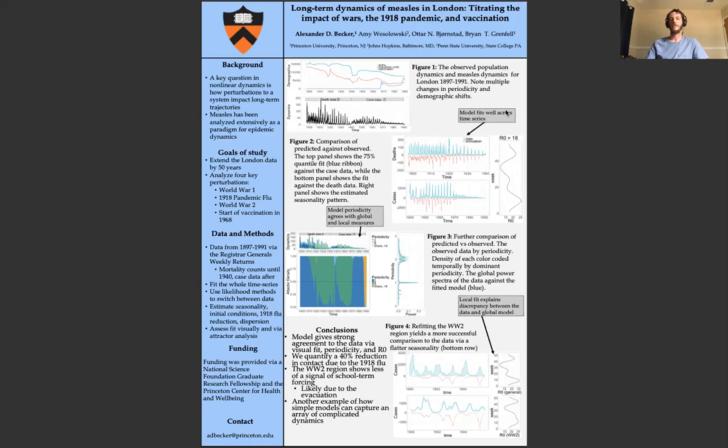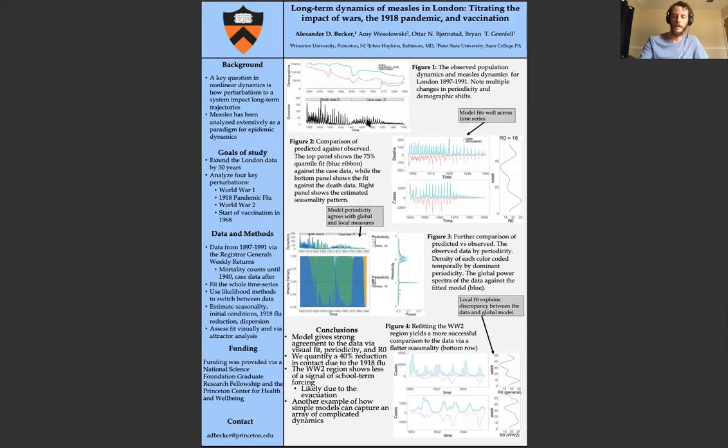Briefly, to do this, we collected 100 years of data ranging from 1897 to 1991. These are mortality counts and case counts. We fit the whole time series in tandem using maximum likelihood methods to switch between mortality and morbidity. We estimated essentially 10 parameters: initial conditions, time-varying seasonality, and a reduction in contact due to the 1918 pandemic. And we assessed the fit visually and via power spectra analysis, which we'll talk about now.